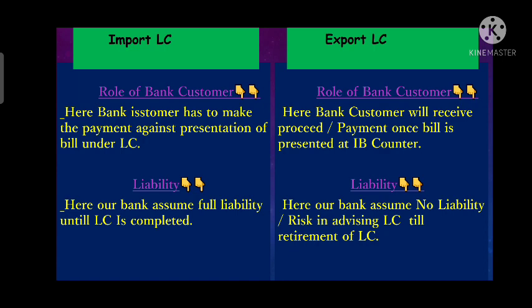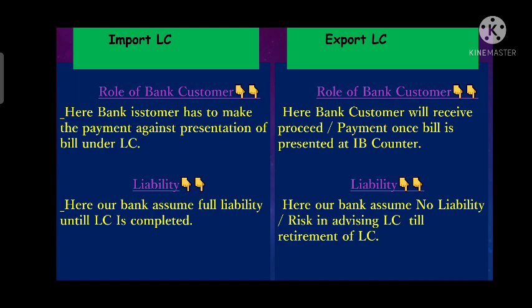Right? Now we will differentiate both on the basis of liability. Once the LC is issued, the liability of the issuing bank is created at that time. जिस टाइम भी LC issue होती है, since that time till the retirement or payment of that LC, or we can say till the LC cycle is completed, the liability of the issuing bank is open.